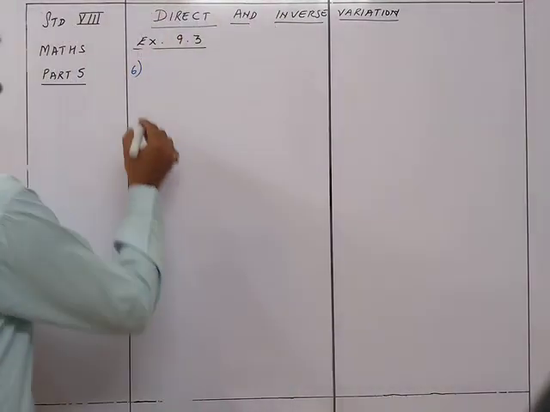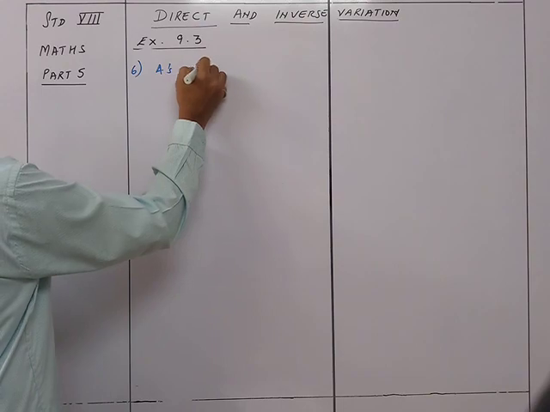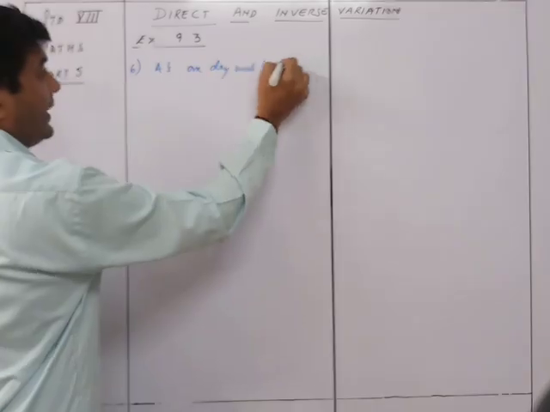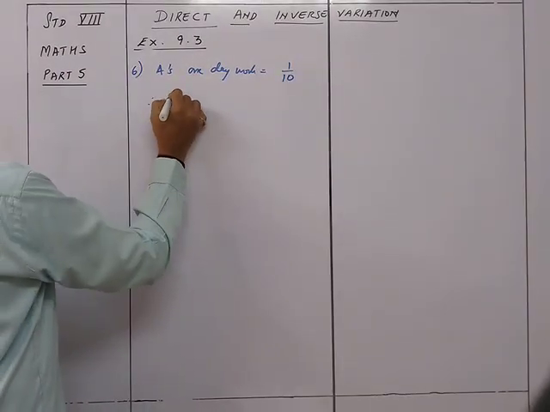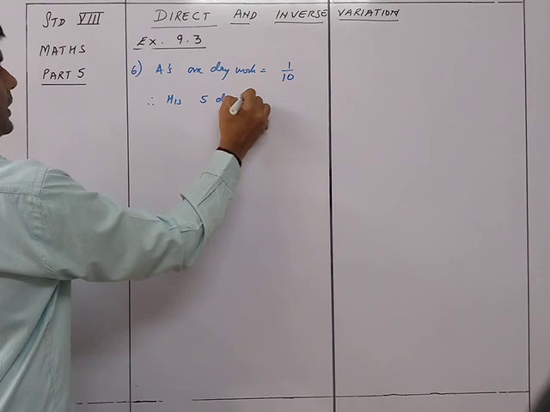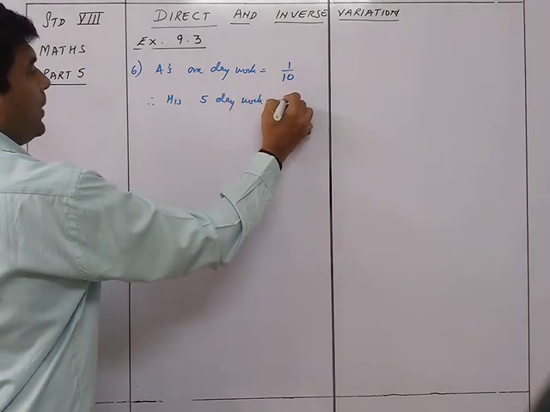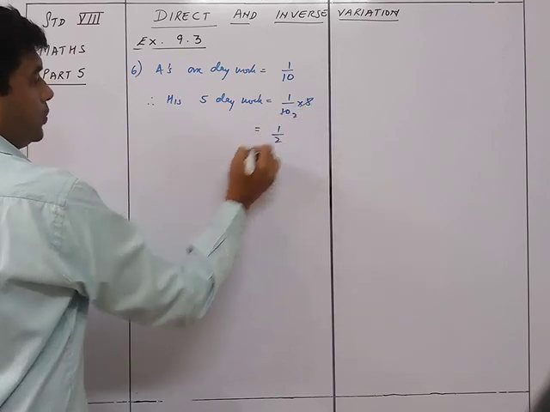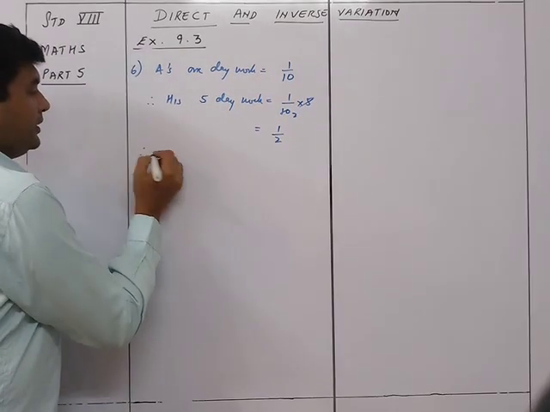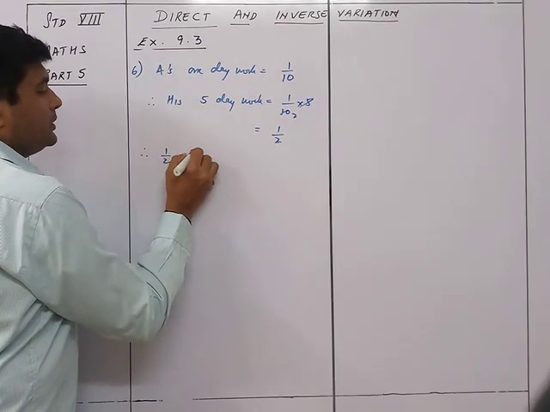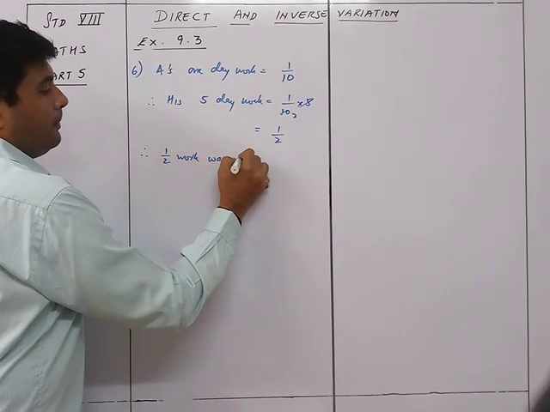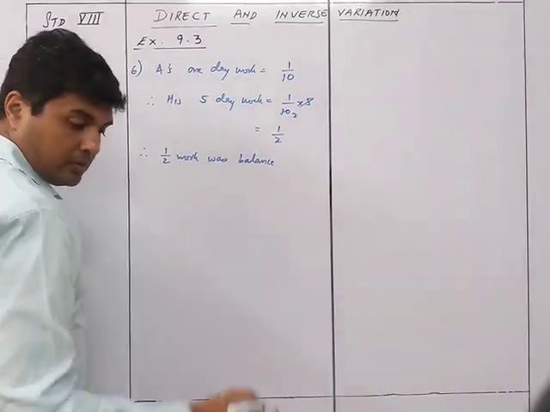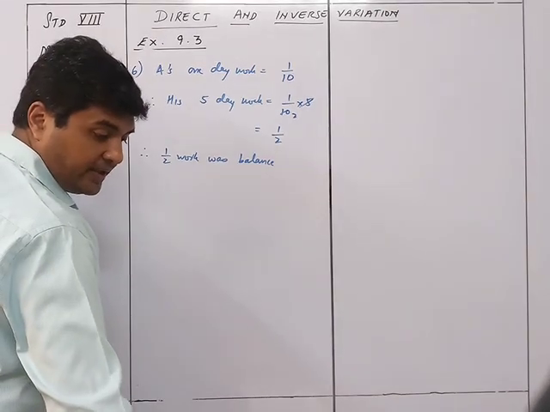Okay, so we'll say over here that A's 1 day work is equal to 1 upon 10. Therefore, his 5 day work is equal to 1 upon 10 into 5, which is 1 upon 2. Therefore, 1 upon 2 work was balance over here, which A completed.